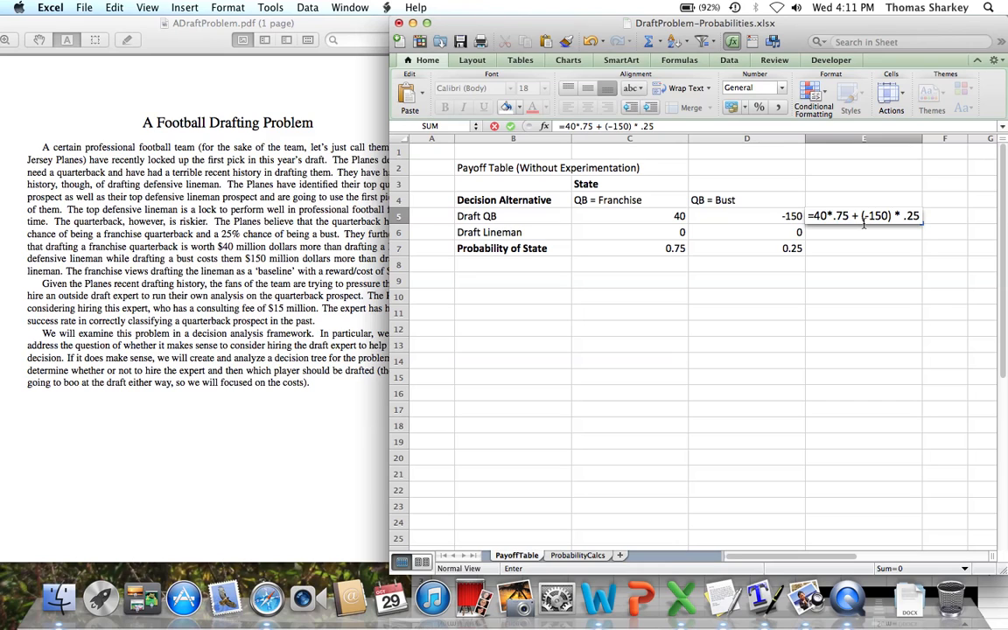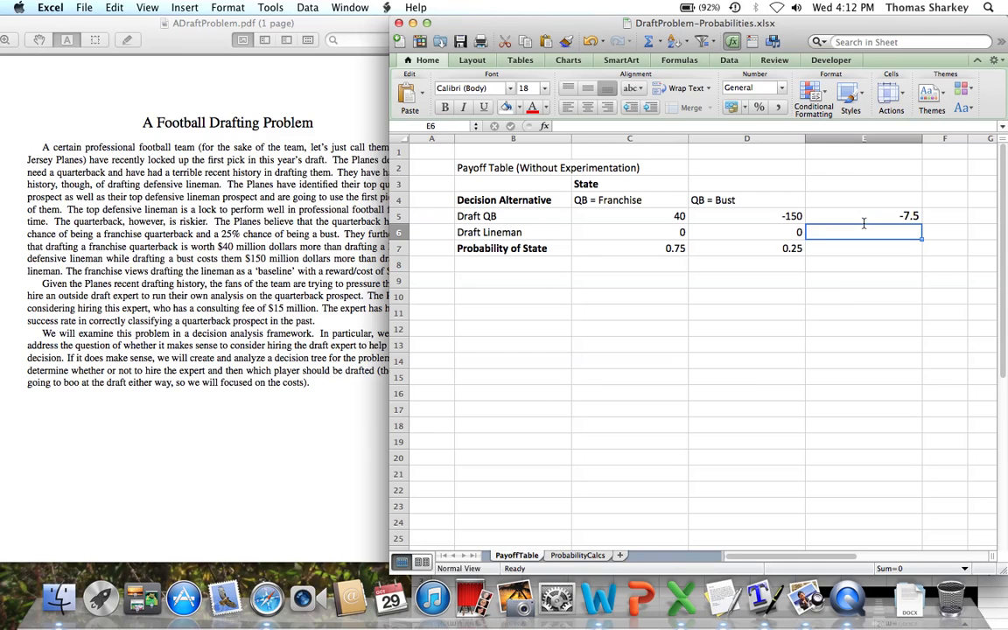0.75 is the probability of being in that state, and then we're adding that to the payoff of being in the bust state times the probability that we're in the bust state. So we end up with an expected payoff of currently drafting the quarterback of minus 7.5 million. We're interested in maximizing the expected payoff. So this is bad because we're losing money in terms of this payout or payoff.